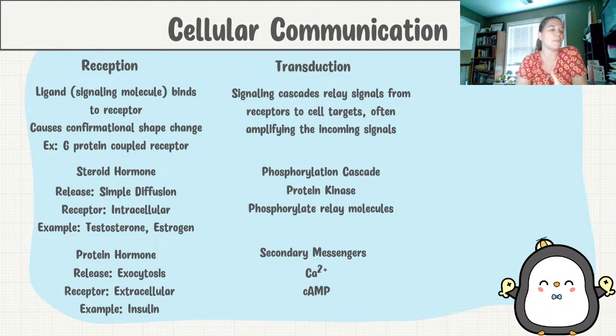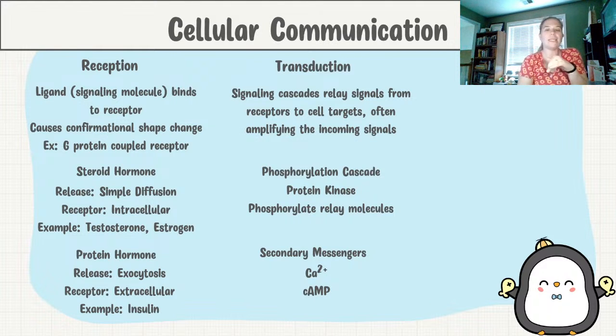On the AP exam, they're going to give you a pathway you've never seen before, and then you're going to apply this information to it. So they'll tell you there's a phosphorylation cascade, and you may have to understand what that means, or they'll tell you that a relay molecule is absent, and you'll have to understand what that means in order to figure out what went wrong in the system.